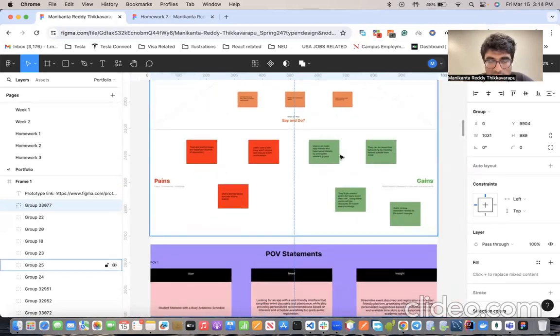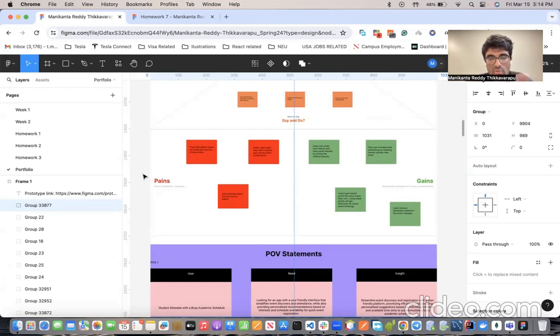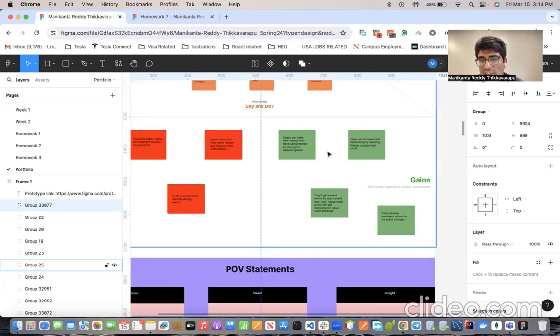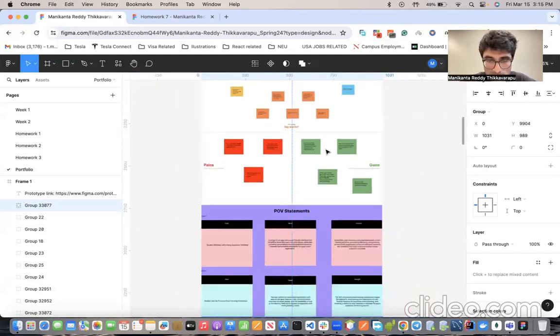I also mentioned the pains and gains. As I mentioned, one pain is that most students or users are busy with their schedule, so we can send event notifications based on their free schedule, which will save their time, and they can book events during their free time. And the gains are that students can meet new people during the events, and they can also save time by using this weekly schedule feature and so on.